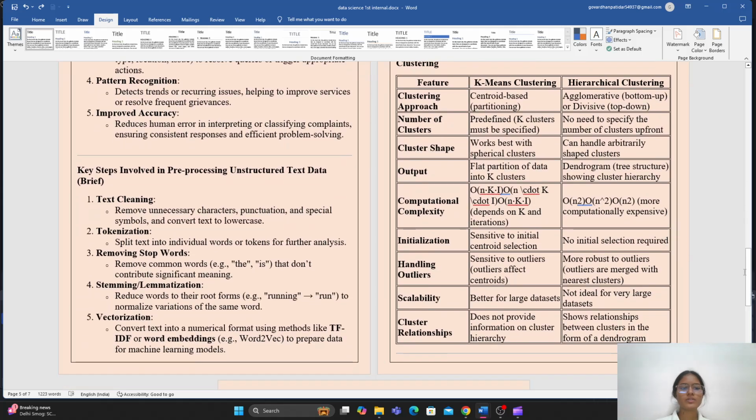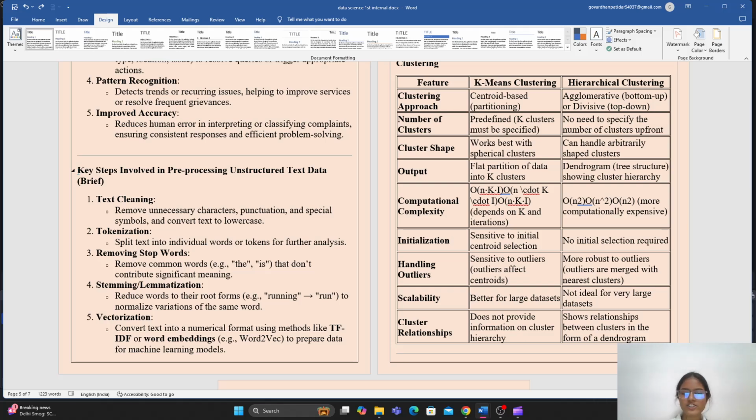Okay, and next we will discuss the key steps involved in pre-processing unstructured text data in brief. First is text cleaning, which we already know about. Second is tokenization, which splits text into individual words or tokens for further analysis. After that you have to remove stop words. After that you have to perform lemmatization or stemming. Like you have to reduce words to their root forms.